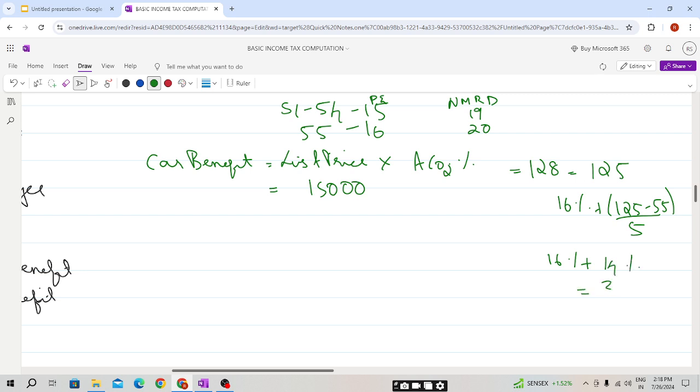So this will be 30 percentage, and it was provided throughout the year. So the benefit will be 15,000 into 30%, 4,500. This is the car benefit, student.